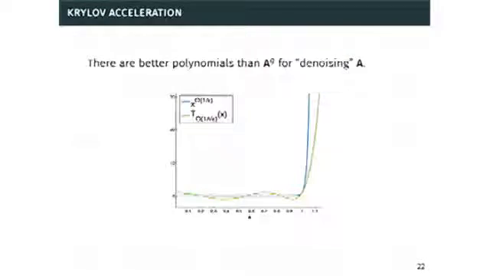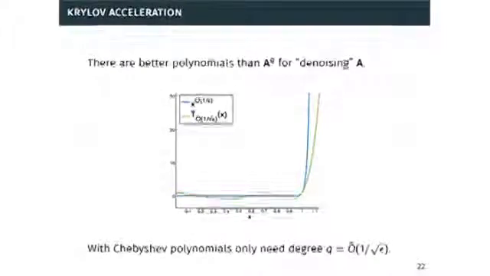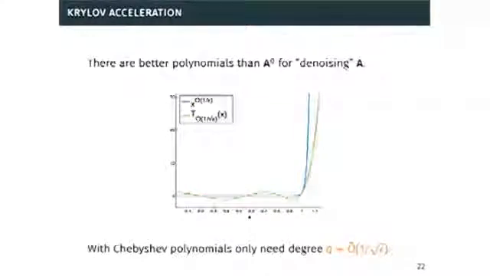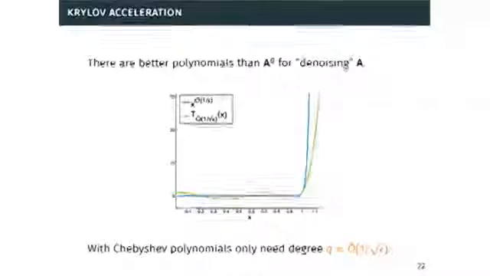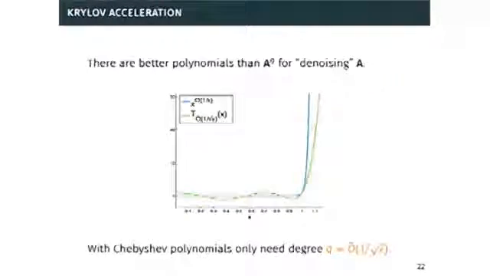So Krylov acceleration, the understanding of why this works is actually very simple. Basically, there are better polynomials for denoising A than A to the Q. Instead of raising your matrix to the 1 over epsilon power, you can apply a Chebyshev polynomial with degree 1 over square root of epsilon. And this degree saving is exactly where we're getting our square root of epsilon gain over the power method.